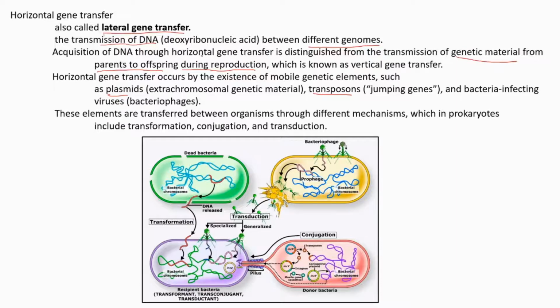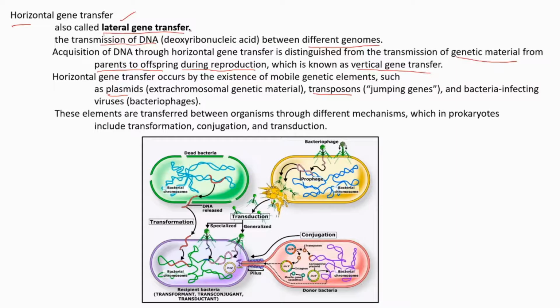But in this lateral or horizontal gene transfer, it is different from this normal procedure. The usual exchange of genetic material through the normal pathway of reproduction is called vertical gene transfer, and the unusual method is called horizontal or lateral gene transfer.